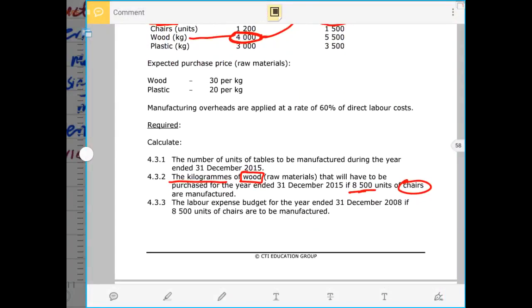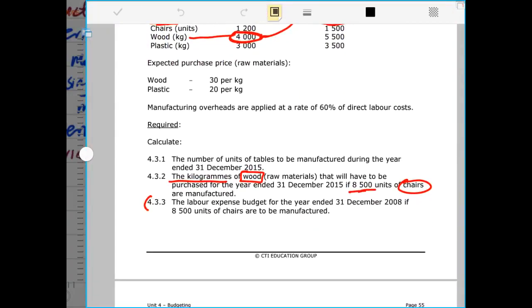The next requirement is 4.3.3, and 4.3.3 requires us to calculate the labor expense budget for the year ended 31st of December 2008 if 8,500 units of chairs are to be manufactured. So now once again they say assume that 8,500 is the production requirement.